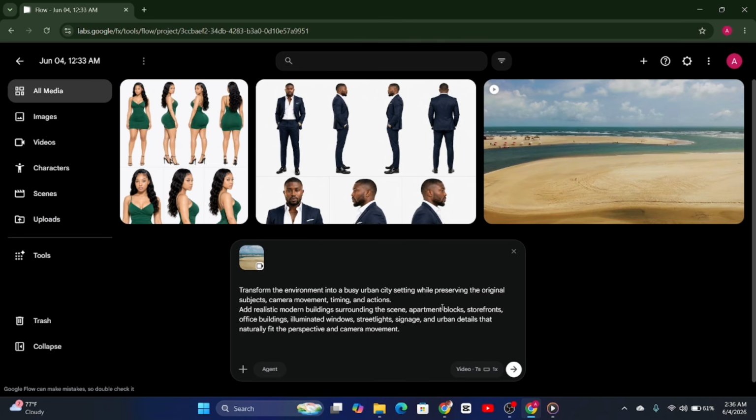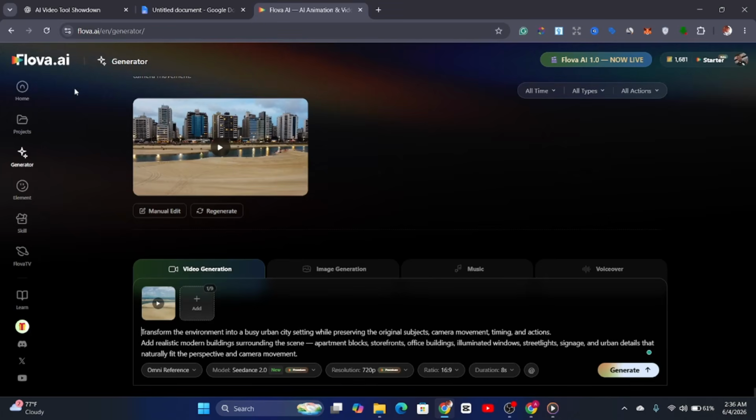So while this is going on, we will head over to this platform called Flover.ai to gain access to Seedance 2.0. So for Seedance 2.0, I'm going to do the same thing. I'm going to upload my footage and then I'll paste the prompt. Okay, all the settings here remain the same, and as you can rightly see, we are using Seedance 2.0, and then I'll hit on generate. Okay, so if you are going to try this out, you would notice that Google Omni takes less time to create videos compared to Seedance. Okay, so basically Seedance takes more time.